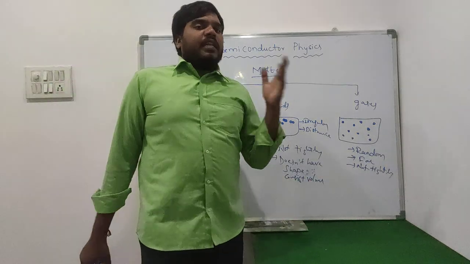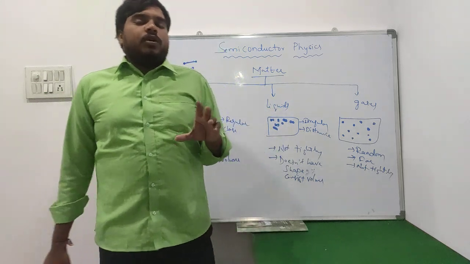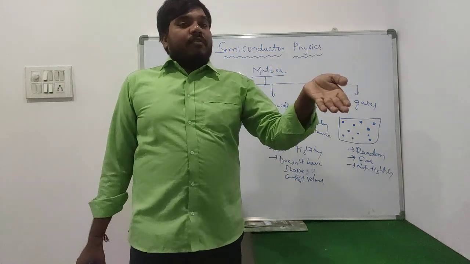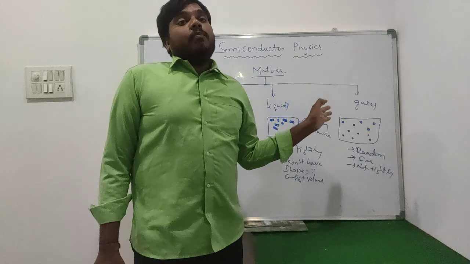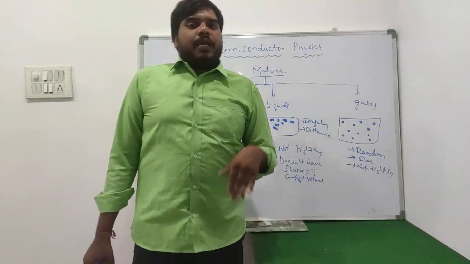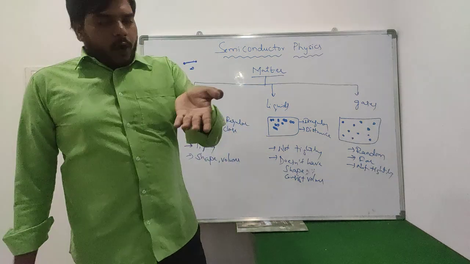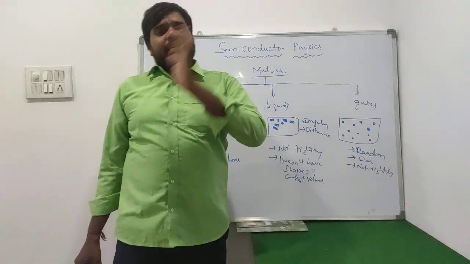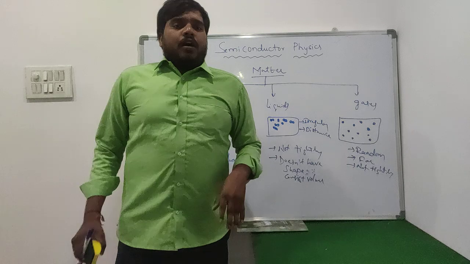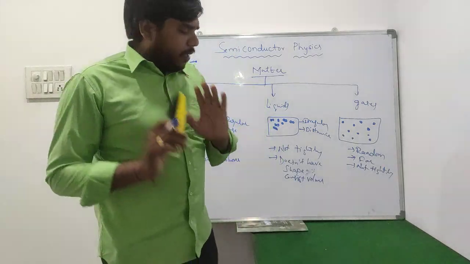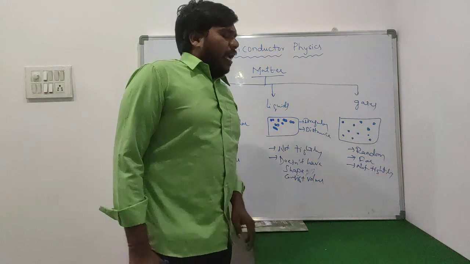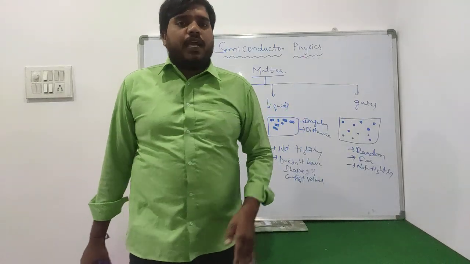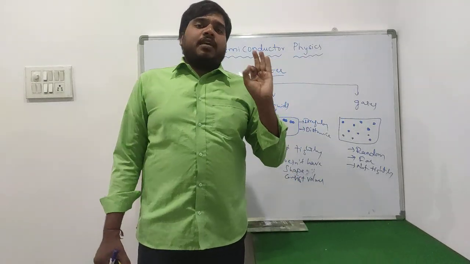How, sir? For example, if you consider water, that water we pour into a water bottle or in a bowl. Whenever we pour the water into a bottle, the water will acquire the bottle shape. In the same manner, if we pour the water into a bowl, the water will acquire the bowl shape. So this liquid doesn't have any particular shape; it acquires the shape of the bottle, bowl or other container. Next, it has volume. The volume is, for example, 1 liter, 2 liters, 3 liters. So it has a particular volume.